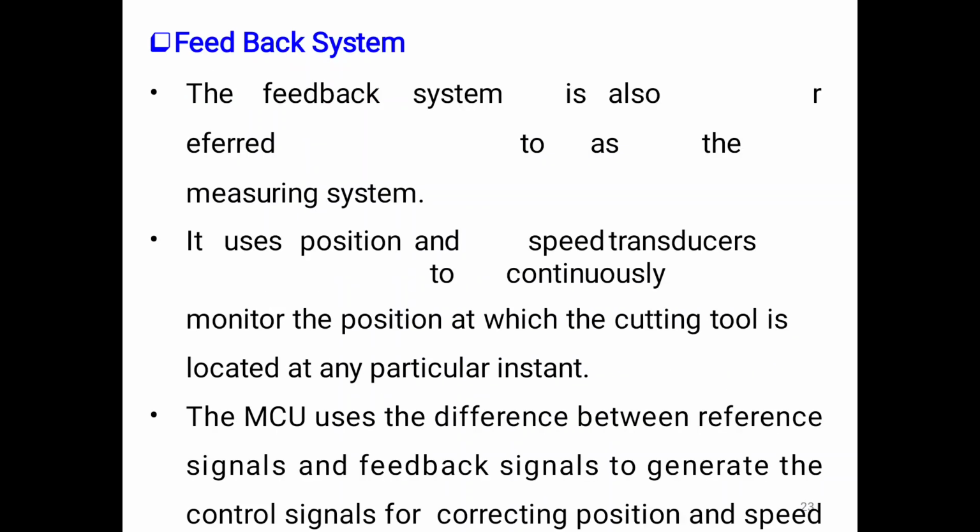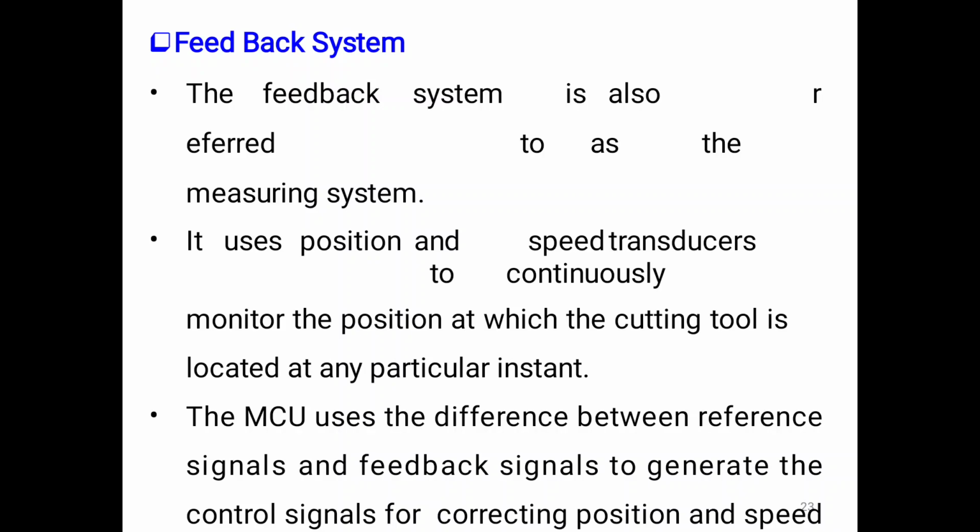Next, feedback system. The feedback system is also referred to as the measuring system. It uses position and speed transducers to continuously monitor the position at which the cutting tool is located at any particular instant. The machine control unit uses the difference between a reference signal and a feedback signal to generate the control signals for correct position and speed of the spindle.